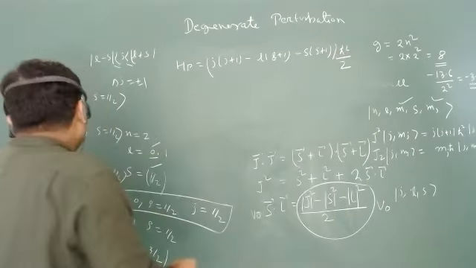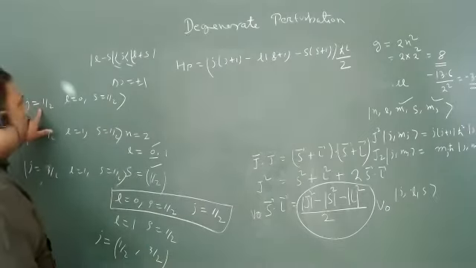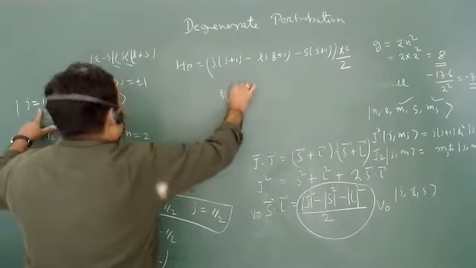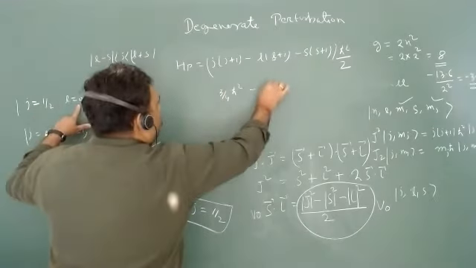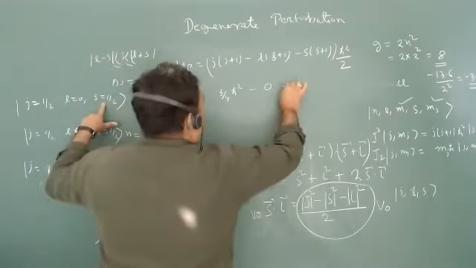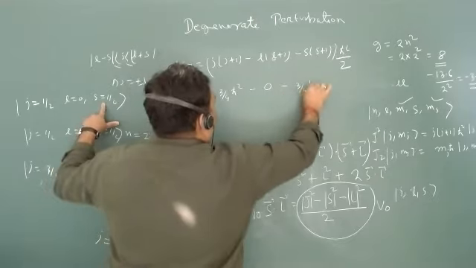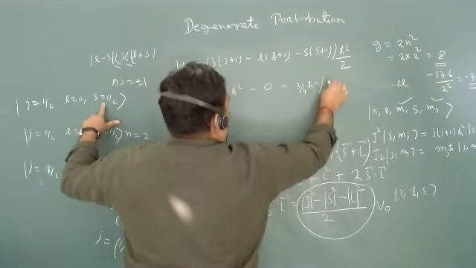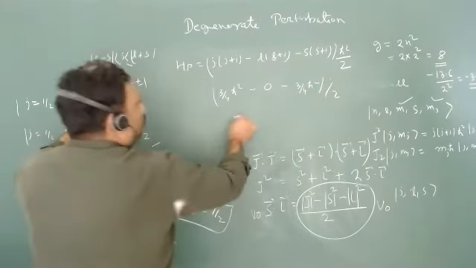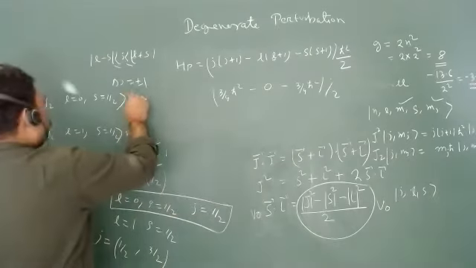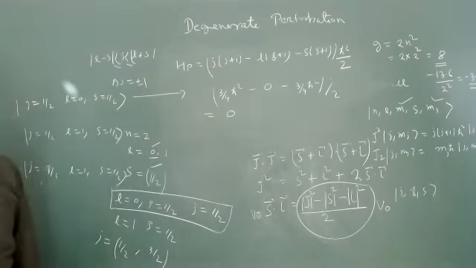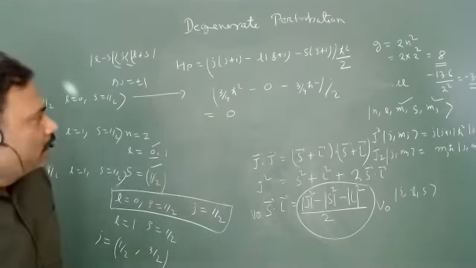Now the first is for J is equal to half. So what is this value? 3 by 4 h cut square. L is equal to 0, means this value is 0. S is equal to half, means this value is 3 by 4 h cut square. Sorry, by 2, I will just take 2 here. So this value is basically 0. So for this particular set, this value is 0. There is not any change in the correction. Let us go for the next value. So what will be this value?